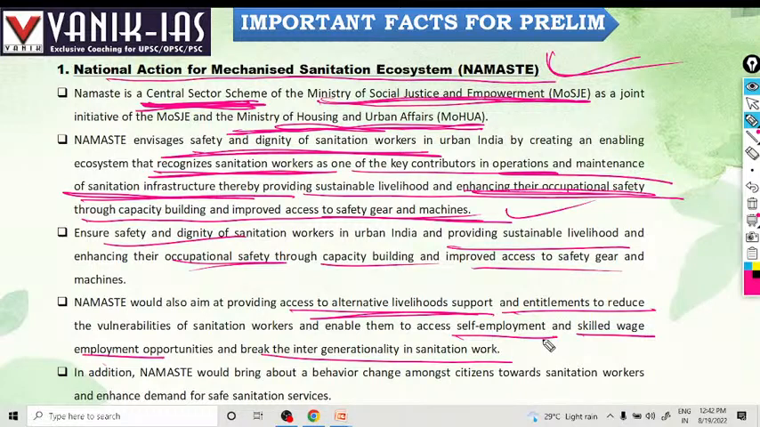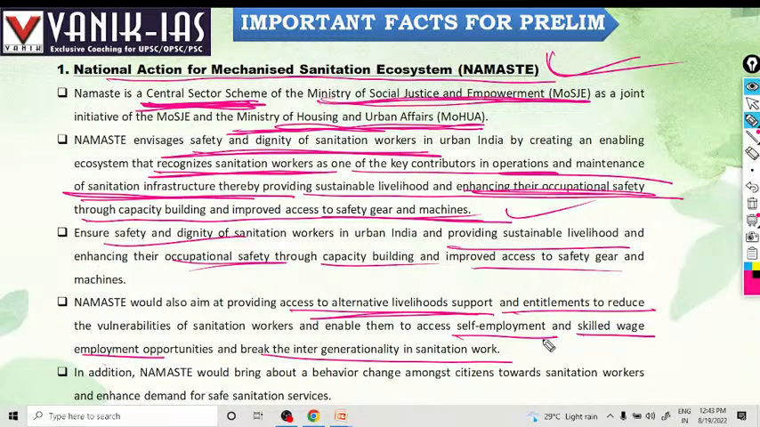It means if the father is a sanitation worker, his son will be a sanitation worker, and generation to generation there will be sanitation work. That is the problem. We have to live in a society where there should be social mobility. Social mobility means when a person of lower background in the society moves upward to the top of the society, that is called social mobility. But if there is intergenerational sanitation work, it prevents social mobility.